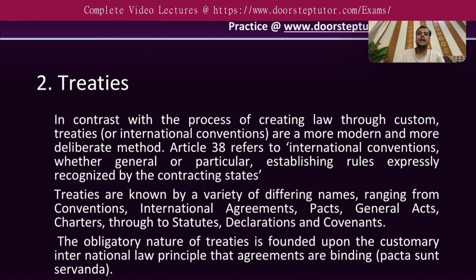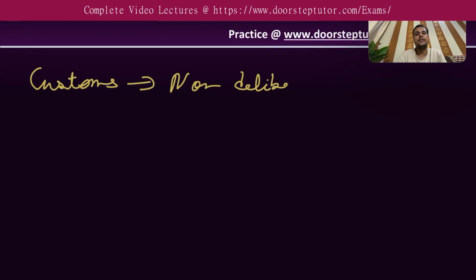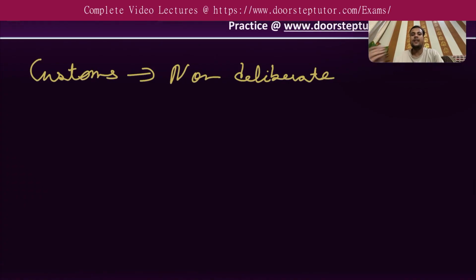When we are looking at customs, customs as a source of law were non-deliberate. Okay, they were continuous usage by the countries and they were generally accepted. But treaties as a source of international law are deliberate in nature.